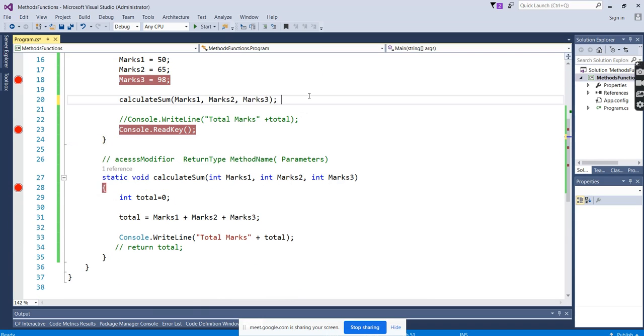Now this is method with parameters with no return type.